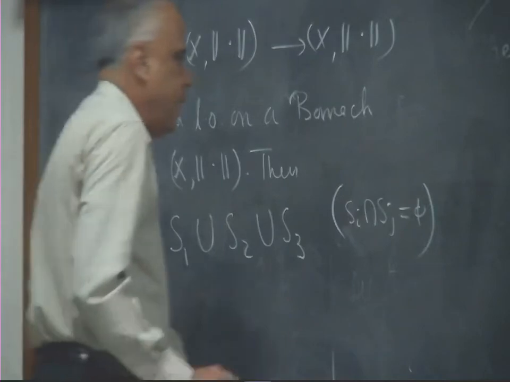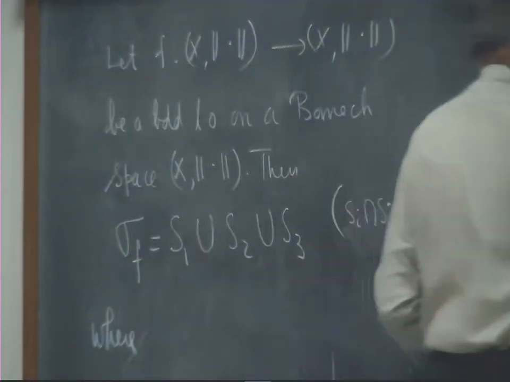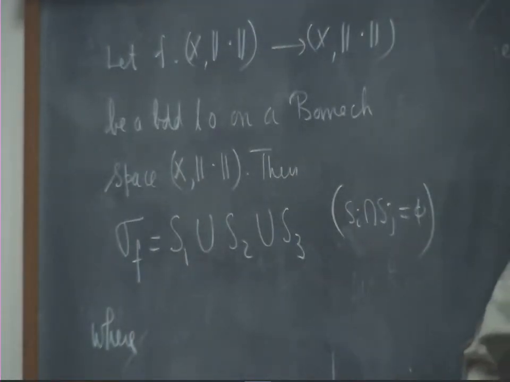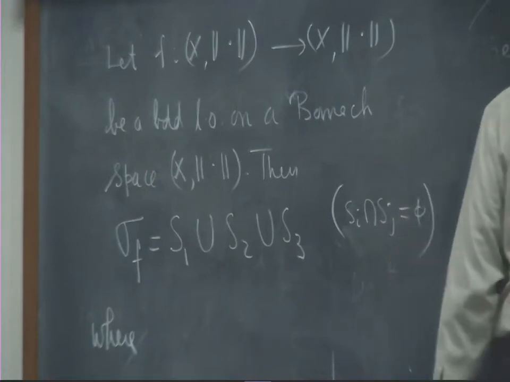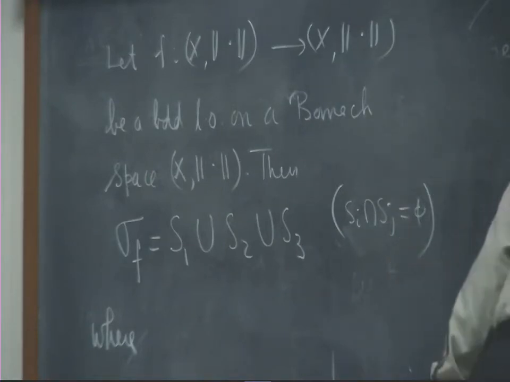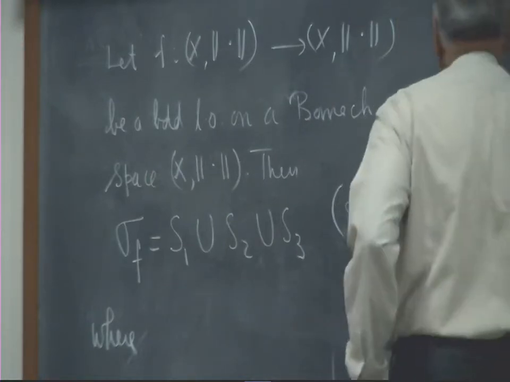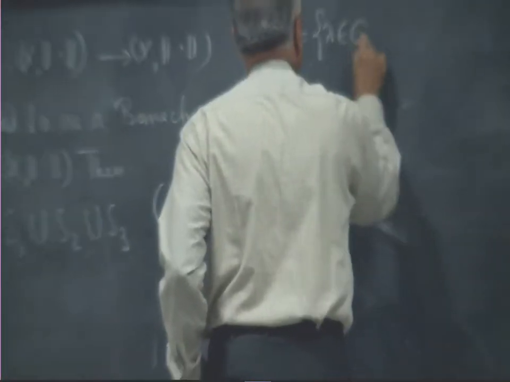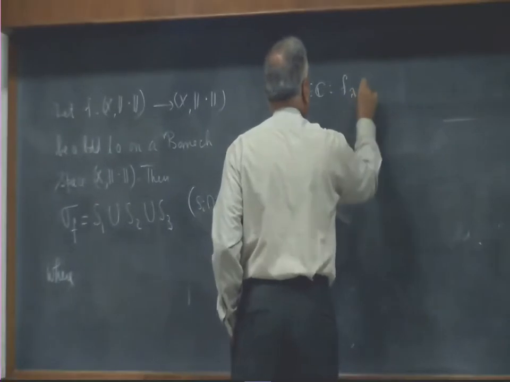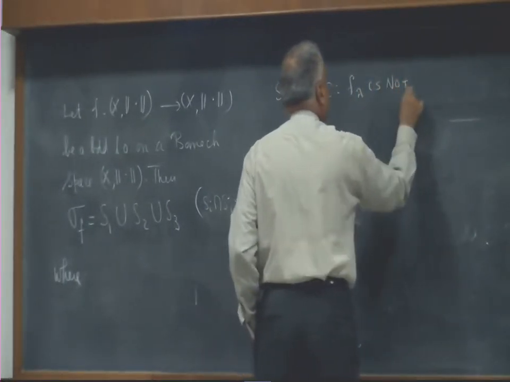I will write again these 3 separate pieces. S1 is all those lambdas for which f lambda is not one-one.